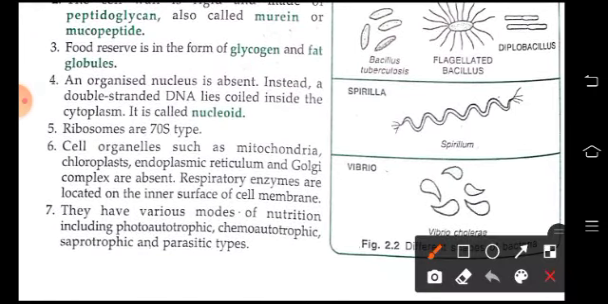Cell organelles like mitochondria, chloroplast, endoplasmic reticulum, Golgi complex are absent because they all have an outer membrane. Respiratory enzymes are located on the inner surface of the cell membrane. These bacteria show various modes of nutrition including photoautotrophic, chemoautotrophic, saprotrophic and parasitic types.